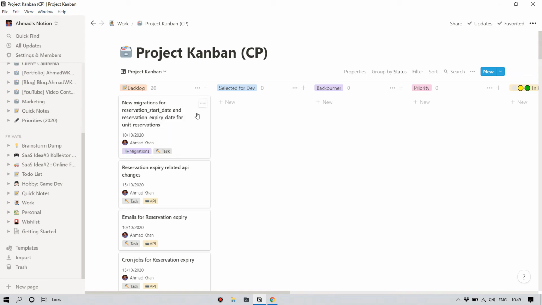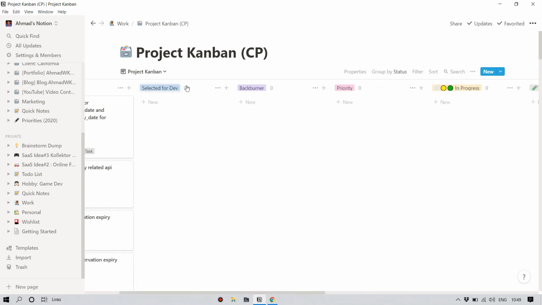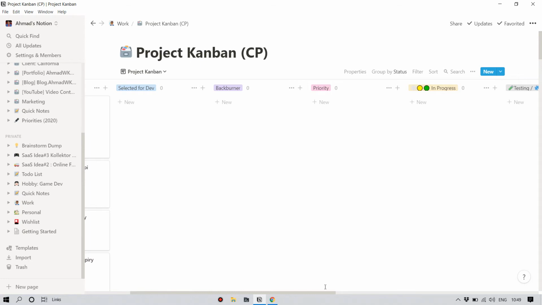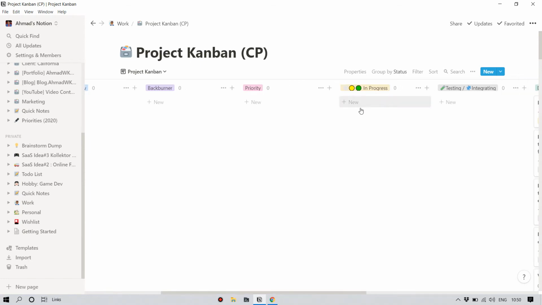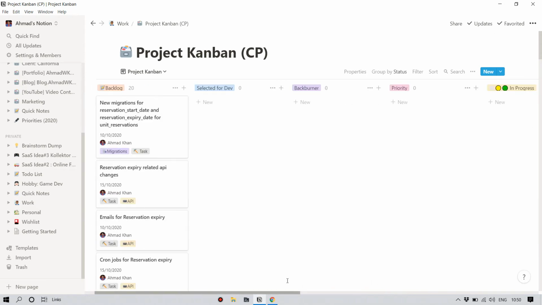Like, so this Kanban board I have created. So backlog is for all the tasks that are in backlog. Selected for dev and back burner, priority in progress. I have added this according to my requirements. So in progress is a task that is being done, testing and integration. Then we move on to done. Here, basically, is your basic Kanban board.